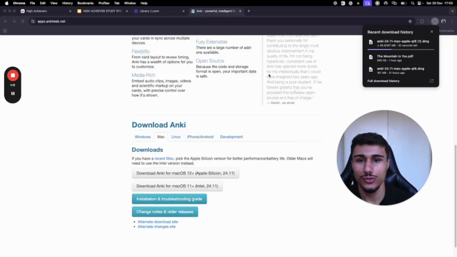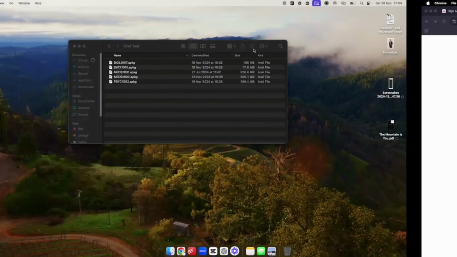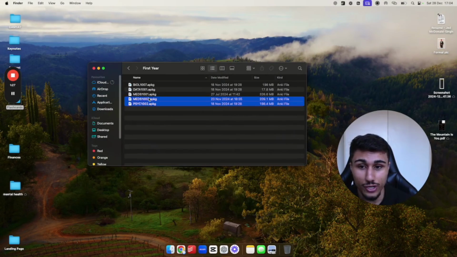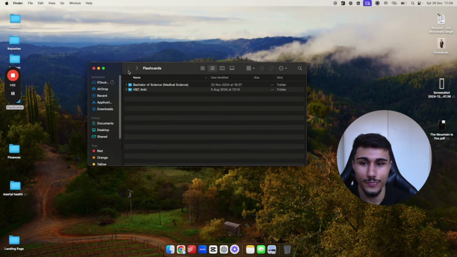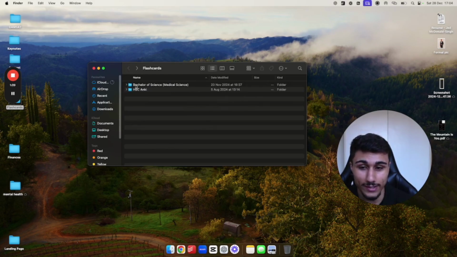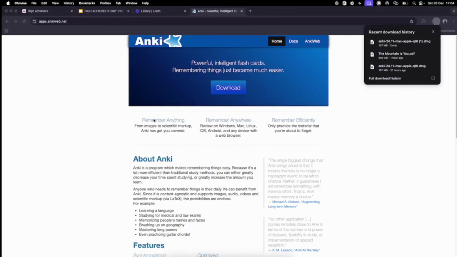I've deleted Anki, by the way. I've completely deleted Anki because I want to show you what it looks like starting from scratch. I've deleted all my add-ons. I've even gone to all my decks and they're here. So this is my first year of uni, my decks for the first year of uni. I can give you these decks, not that you need them because you don't go to my exact uni. I mean, if you do, if someone does Sydney Bachelor of Medical Science, let me know, I'll give you these decks. This is my HSC Anki, but see how I can export the decks. This is insane because it adds community to it. You can share your decks with each other. Don't gatekeep them. No one likes gatekeepers.